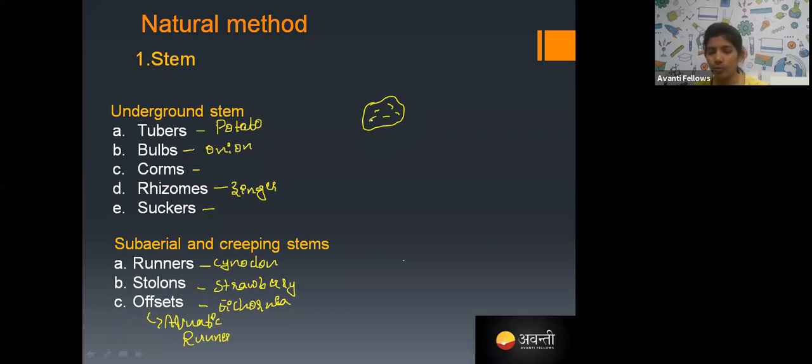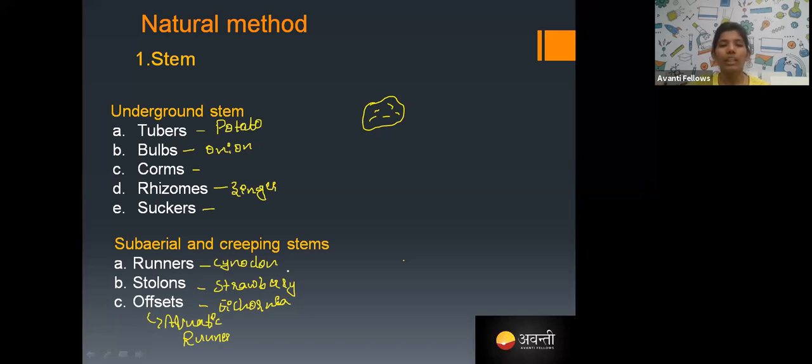Even onion, which is a bulb, and the corm, in Kannada suvarnagadde, will also give the new plant. The onion stem has the capacity to give a new plant, and the corm also, even the rhizome, that is ginger, and the sucker is also a type of plant. These all have the capacity to give new individuals without involvement of gametes. That's why we consider them asexual reproduction.